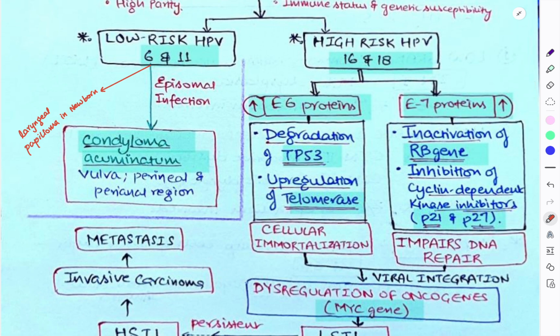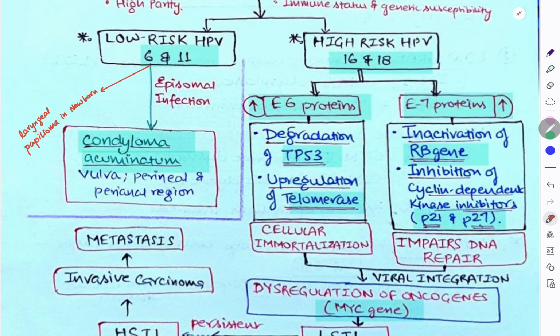How does it cause? This high risk HPV will increase E6 protein and E7 protein. When the concentration of E6 protein is increased, there is degradation of TP53. And when TP53 is degraded, there is upregulation of telomerase that will cause the cell to become immortal. Okay, the cells will not die anymore. When E7 is increased, there is inactivation of RB gene, and inhibition of cyclin dependent kinase inhibitors P21 and P27. So you can remember 7 into 3, 21, and approximately like that, 27.